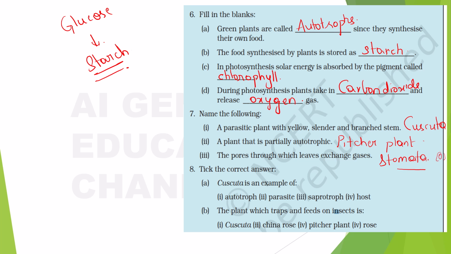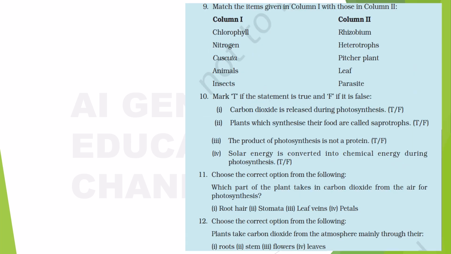Now, cuscuta is an example of, you have to tell me, yes, parasite. The plant which traps and feeds on insect is called, what is it? Pitcher plant, right? We have already mentioned here. Why will it do that? It is because it is deficient in nitrogen. It will take this nitrogen from the insects that are trapped, right?